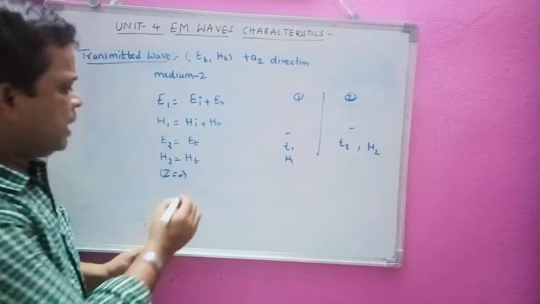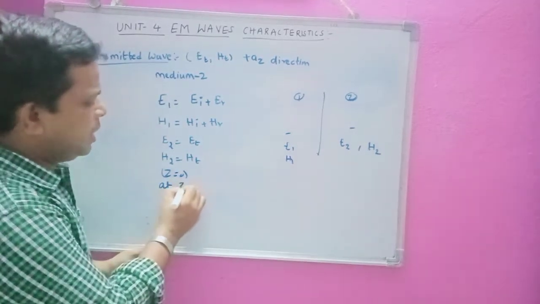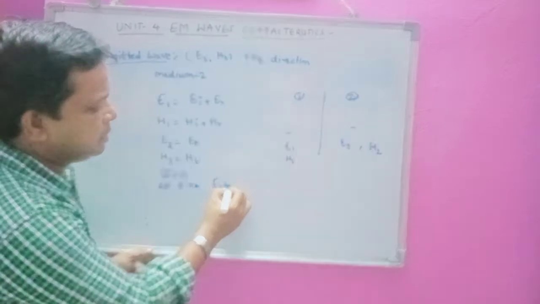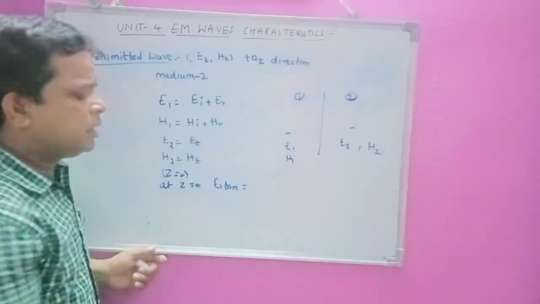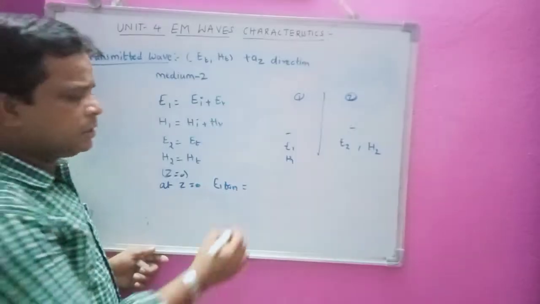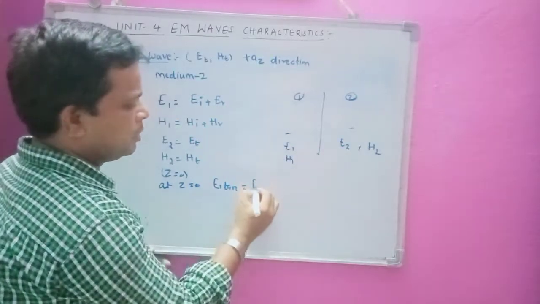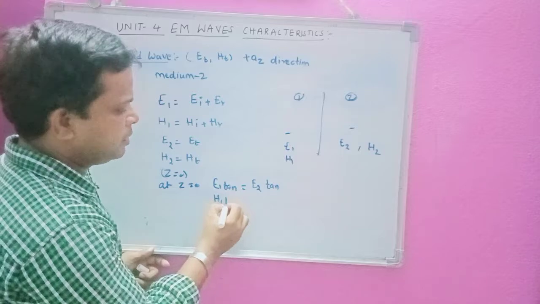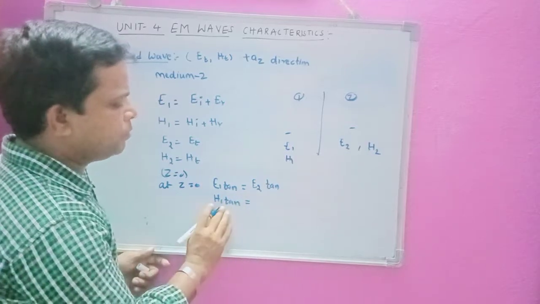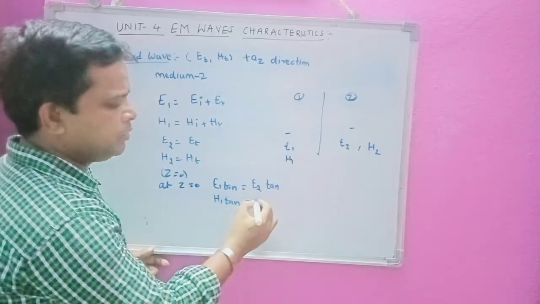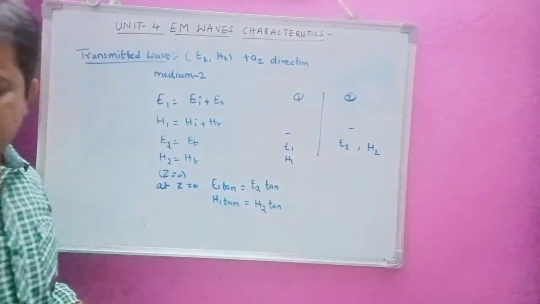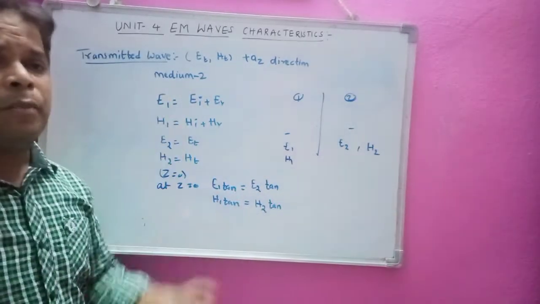Now at Z equal to 0, the tangential component of the electric field E1 tan is equal to E2 tan, and similarly the tangential component of the magnetic field H1 tan in medium 1 is equal to the tangential component H2 tan in medium 2. That is what we have seen in the boundary conditions.